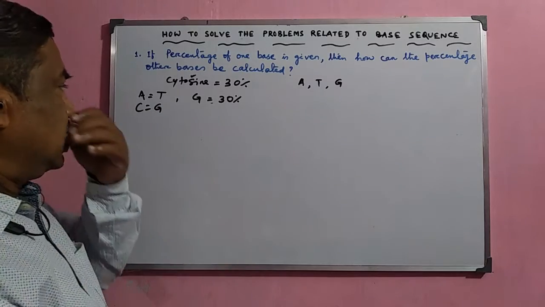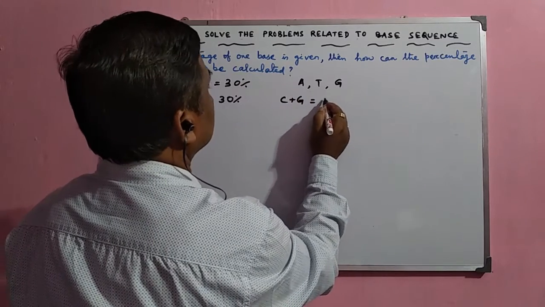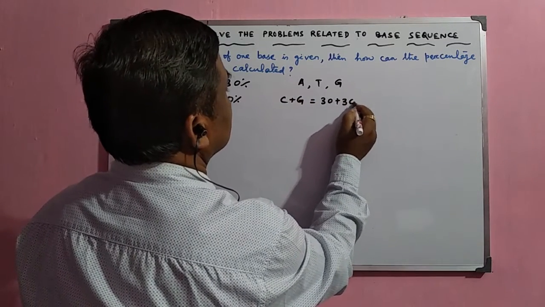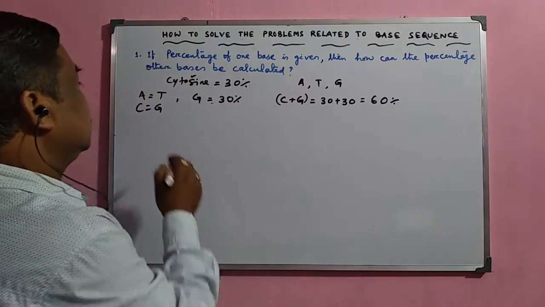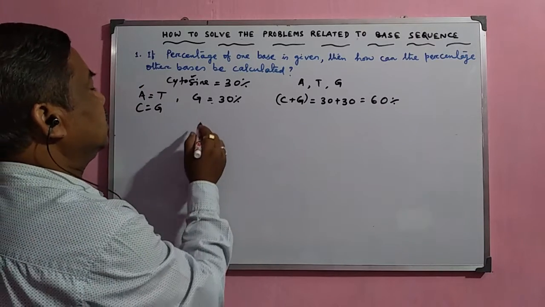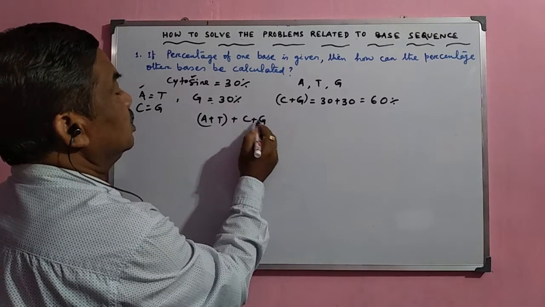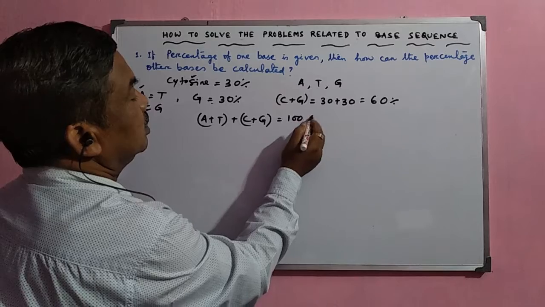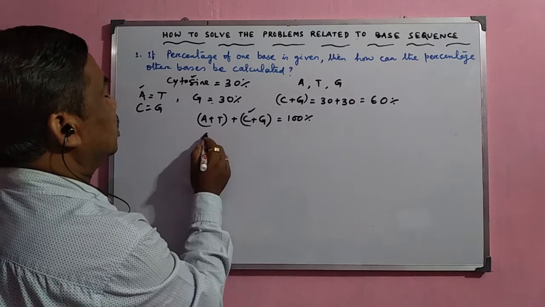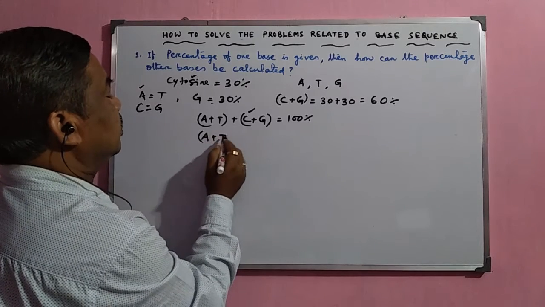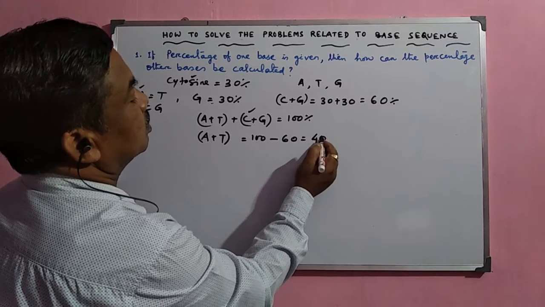So in this way, now here the C plus G will be 30 plus 30, which is equal to 60%. Now there are two pairs of nitrogenous bases, so A plus T plus C plus G is 100%. Now if C plus G is 60%, then what about A plus T? A plus T is equal to 100 minus 60, which is equal to 40%.